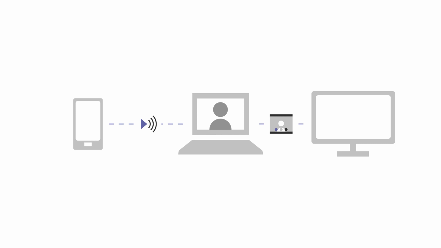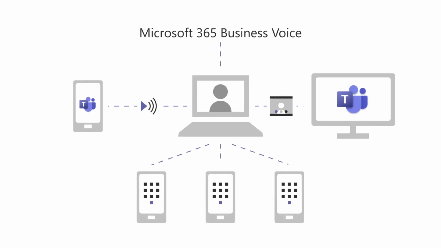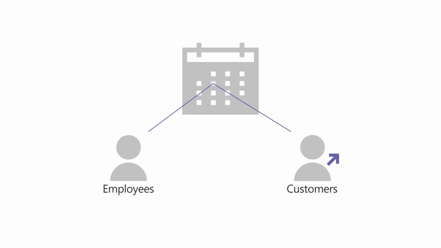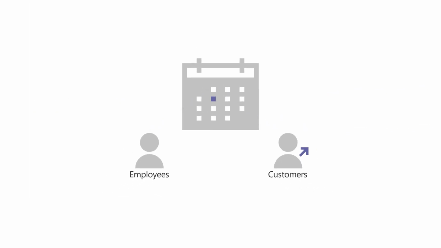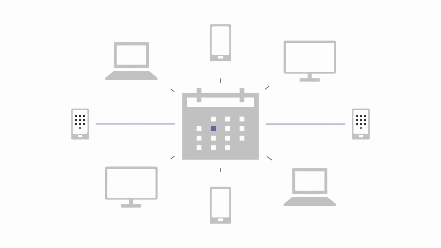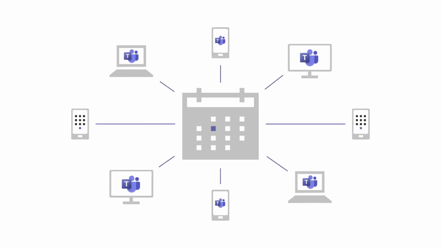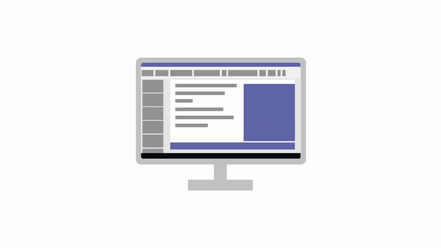Make audio or video calls with anyone on Teams. To call any phone number, add a calling plan to your subscription. Schedule meetings with anyone, employees and customers. And they can join your meeting by calling in or using the free Teams app. While in the meeting, share your screen or files, turn on video, and even record the meeting.